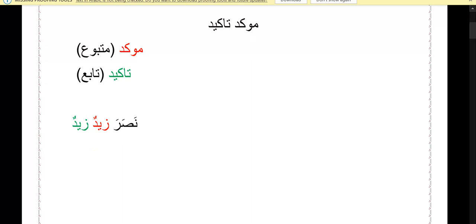This type of Takid is known as Takid Lafzi. Don't worry, after explaining this here on the board, because of my weak English, maybe I'm not able to make you understand all these things clearly. But once you see it in the book, you will be able to understand a lot of things, inshallah. So first, understand a very brief, short summary of the Muakkad Takid here on the board, and then we will be learning, inshallah, from the book as well as solving the exercise.